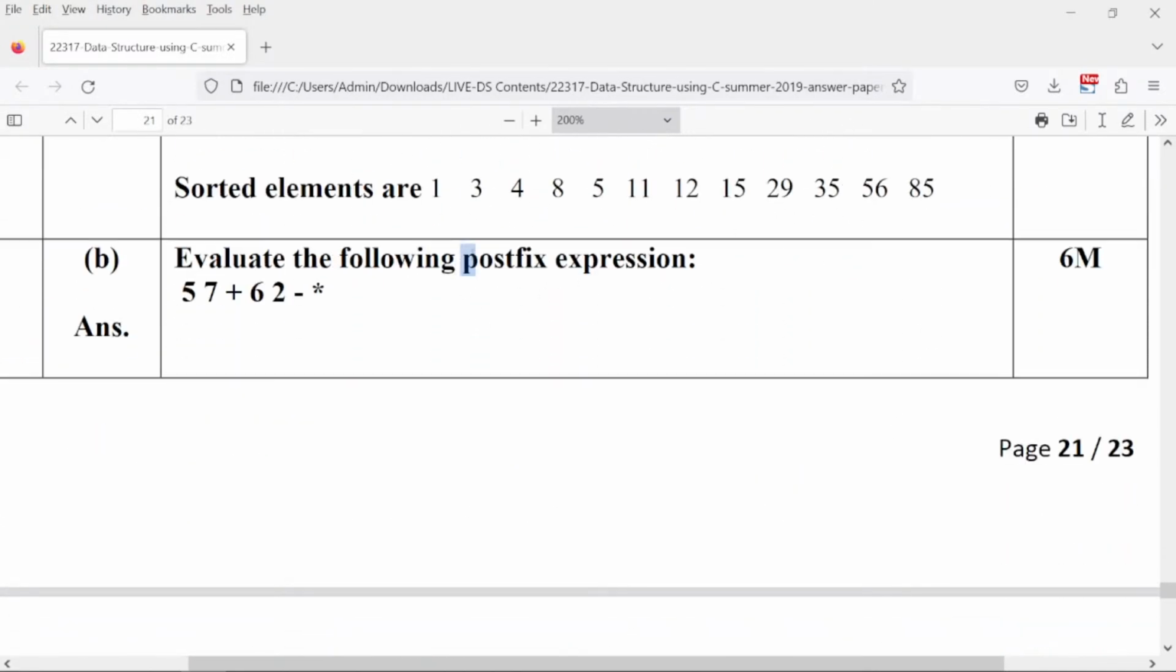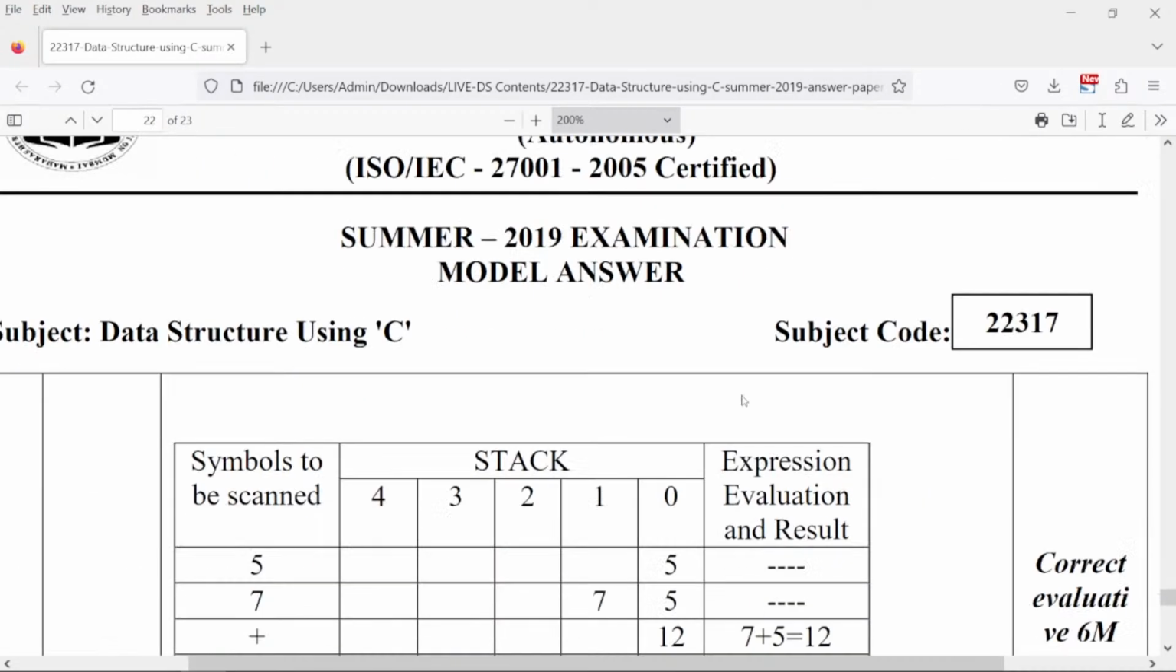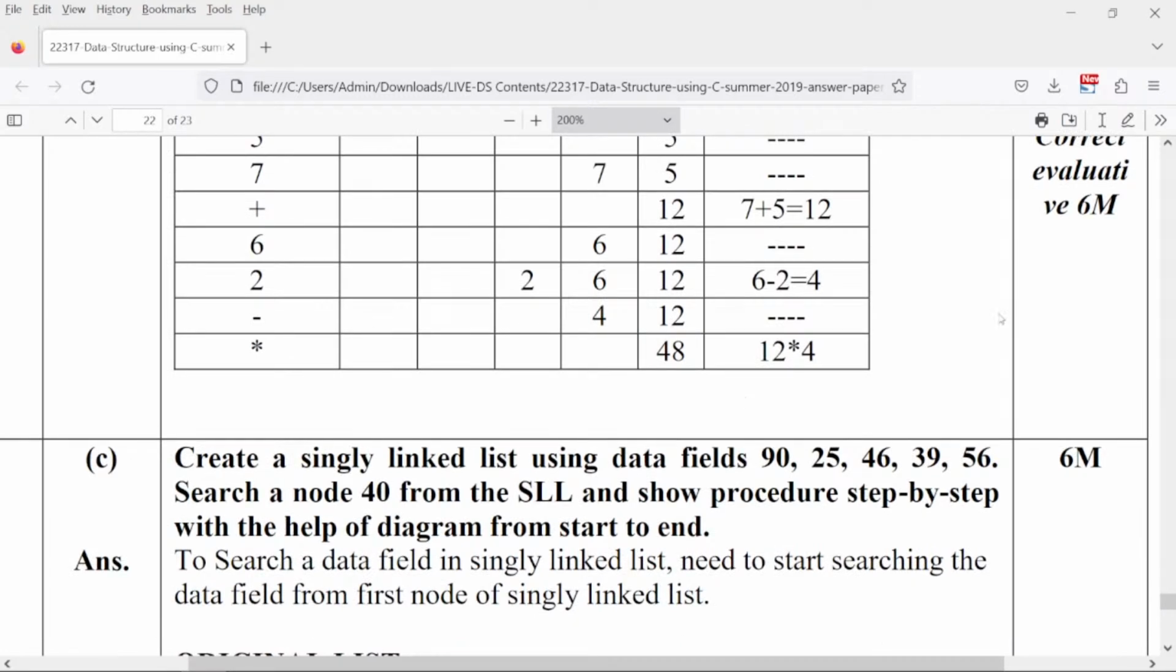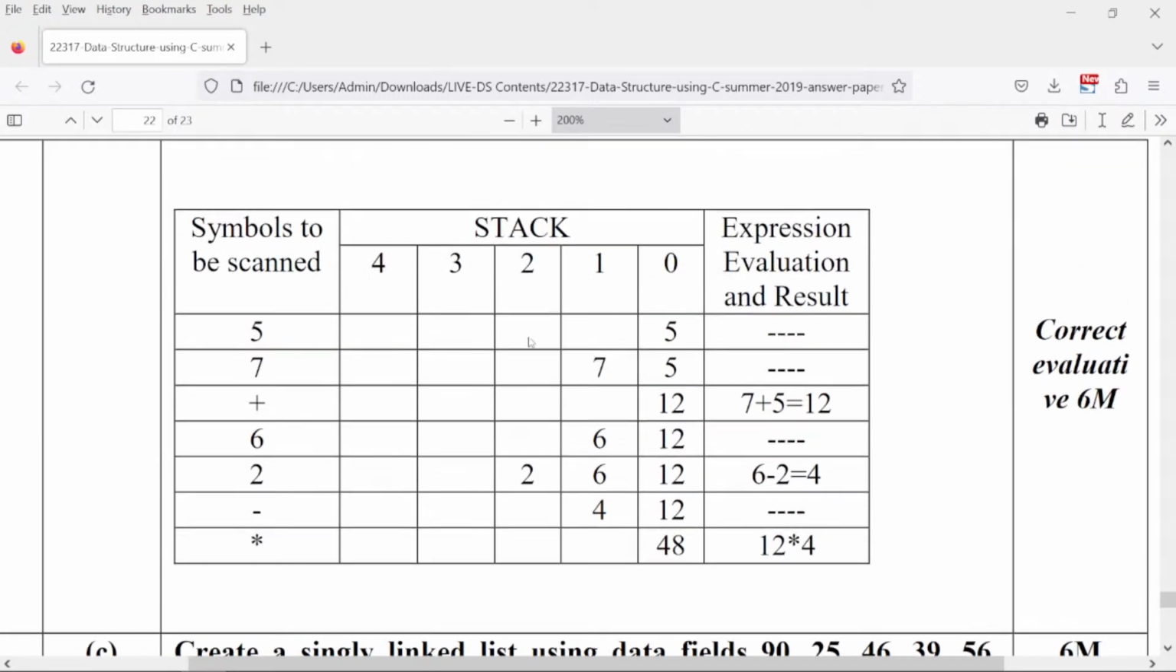And this is evaluation of the postfix expression. So in this same paper we evaluated a postfix expression using stack. The same thing is evaluated here. You can check by yourself how this answer has come.